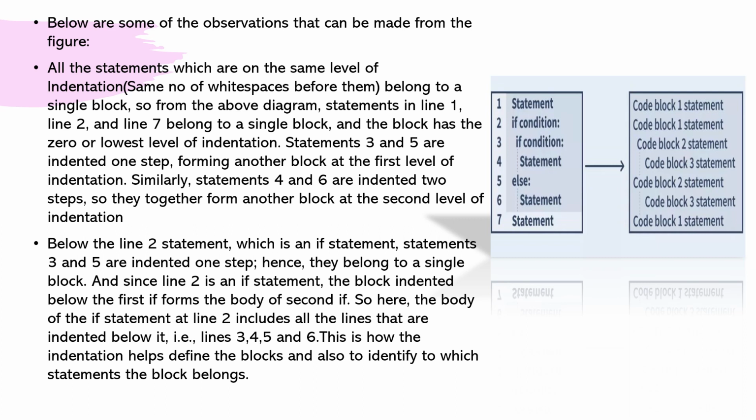Below the line 2 statement, which is an if statement, statements 3 and 5 are indented one step. Hence they belong to the single block. And since line 2 is an if statement, the block indented below it forms the body of the if. So here the body of the if statement at line 2 includes all the lines that are indented below it, that is lines 3, 4, 5 and 6. This is how indentation helps define the block and also identify to which statement the block belongs.